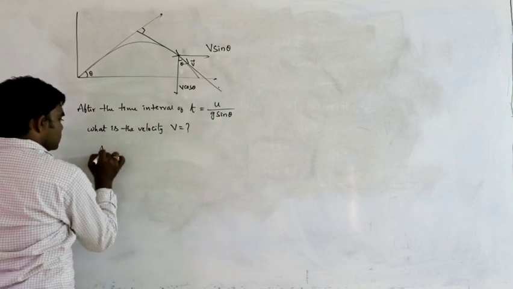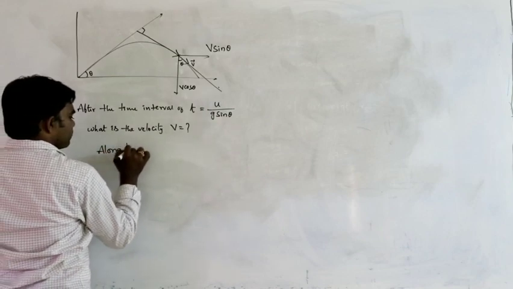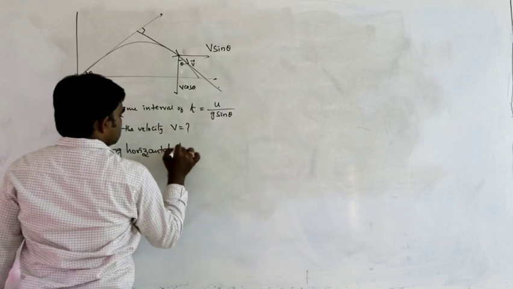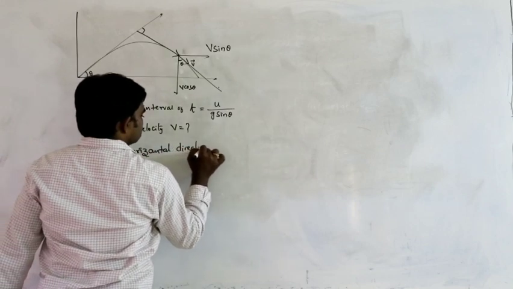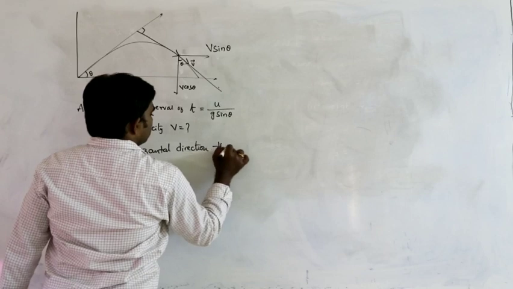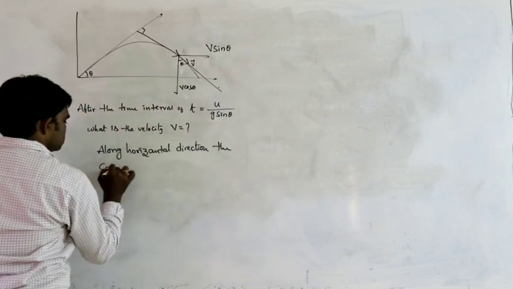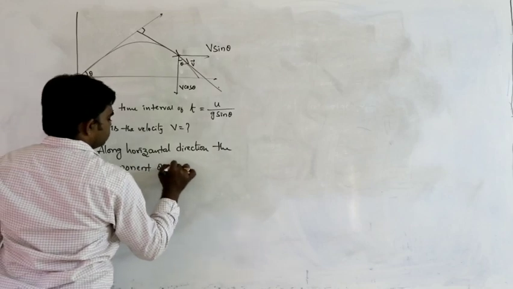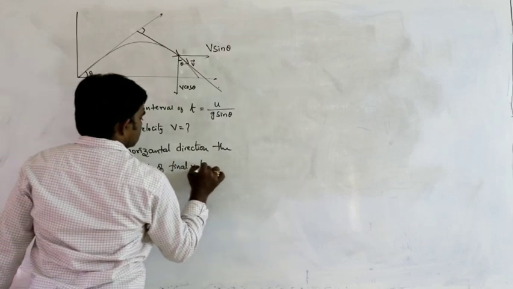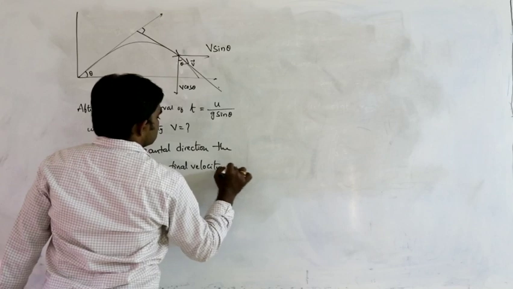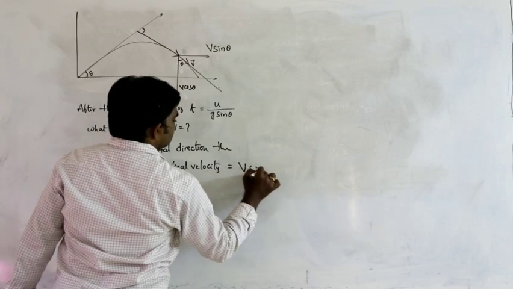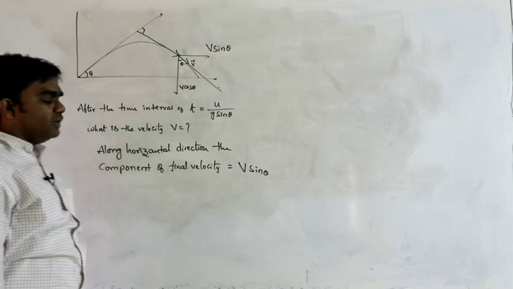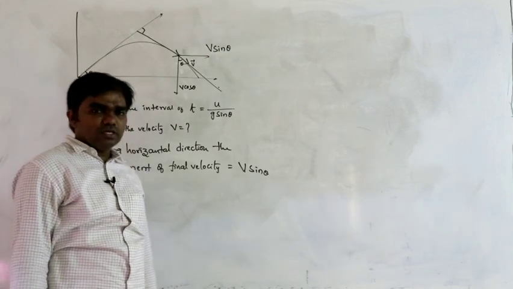So along the horizontal direction, the component of final velocity is equal to V sin theta.